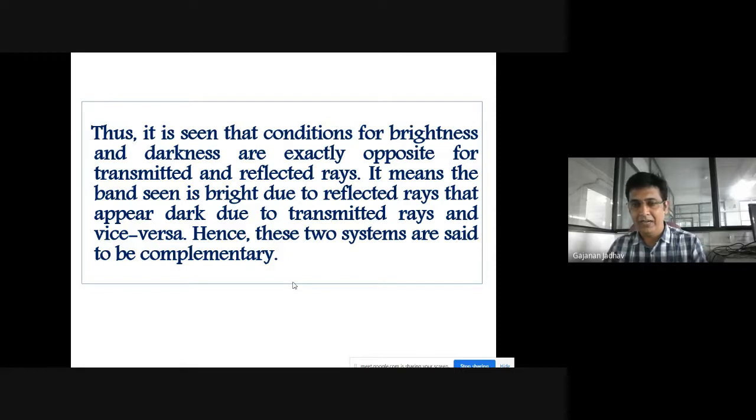Okay, anybody having doubt? Yes, student, anybody is having doubt here now? How the interference takes place due to reflection in thin film, and how the interference takes place due to the transmitted light. Hope you understood it. Shall I move on? Okay.